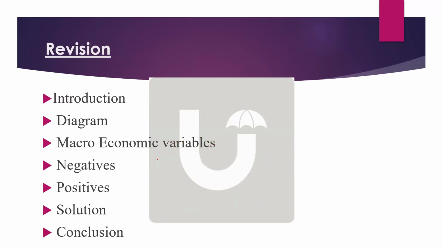How to write this answer? Immediately when you see this question, this is the blueprint that should come to mind: what you have to write in the introduction, what diagram you can draw, and what economic variables you need to think about to write negatives and positives. Then what unique solution you can use, like saying that the Economic Survey has said this thing. And then just a one-liner conclusion.